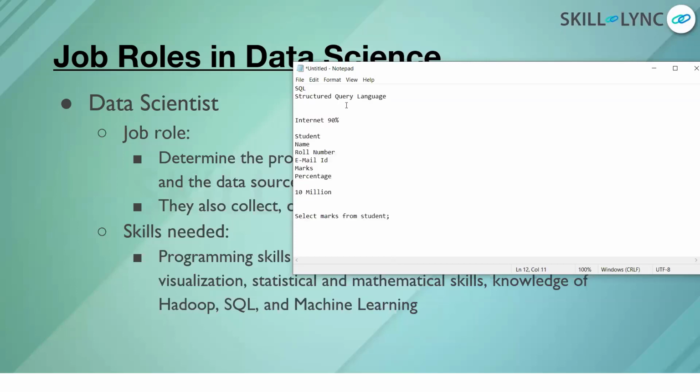Because data is stored in SQL, how will you extract the information? You will not be able to extract it. And it is such a powerful thing. Even, I'll tell you, I have a name, and I want to search for names which start with R and end with maybe S.